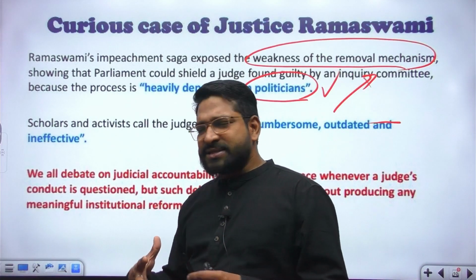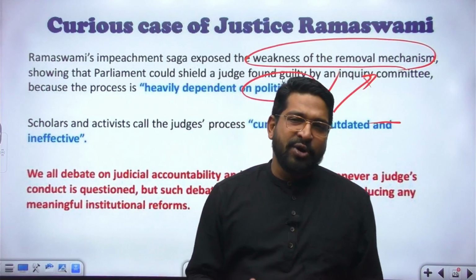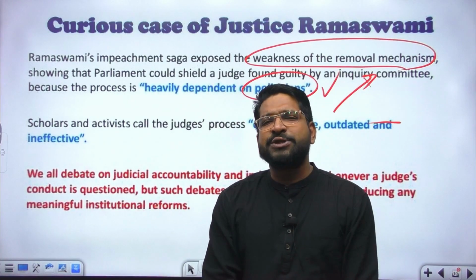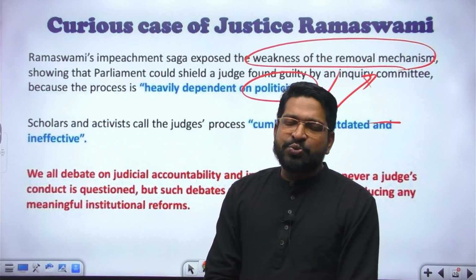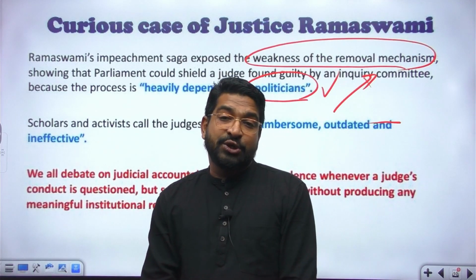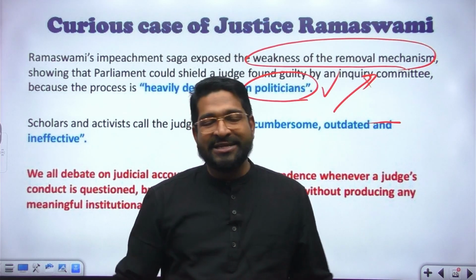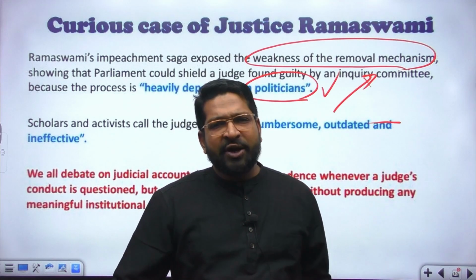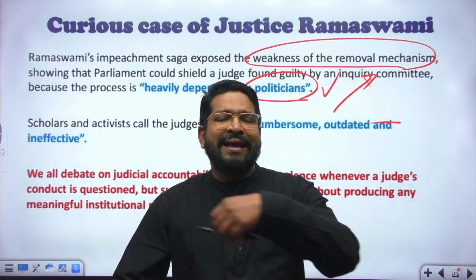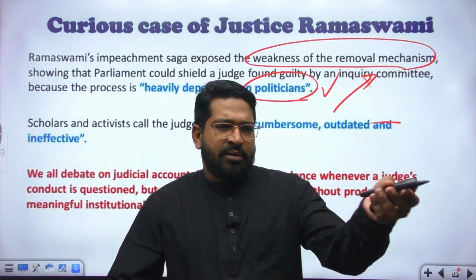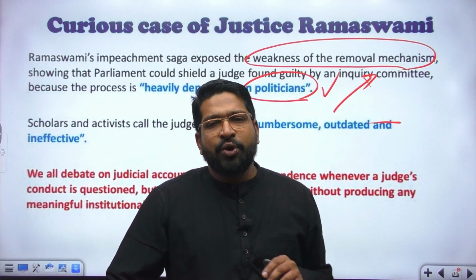Whenever there is a discussion about judges' accountability, like we are having right now for the last 1 year, where there is an impeachment proceeding going on against Justice Yashwant Verma. He has also been alleged of misbehavior. A huge pile of cash was found at his Delhi residence premises, or nearby that, whatever you can call it.